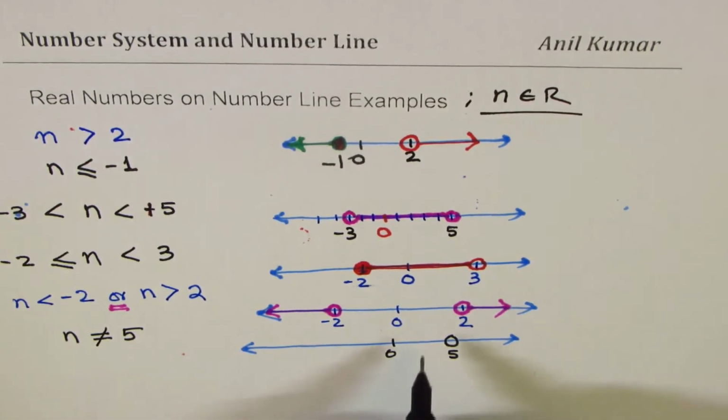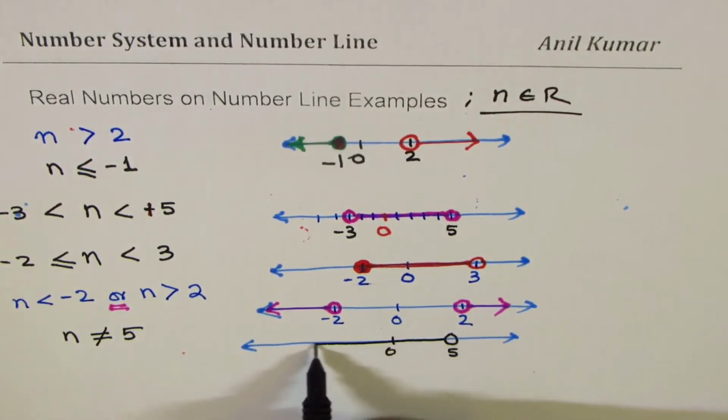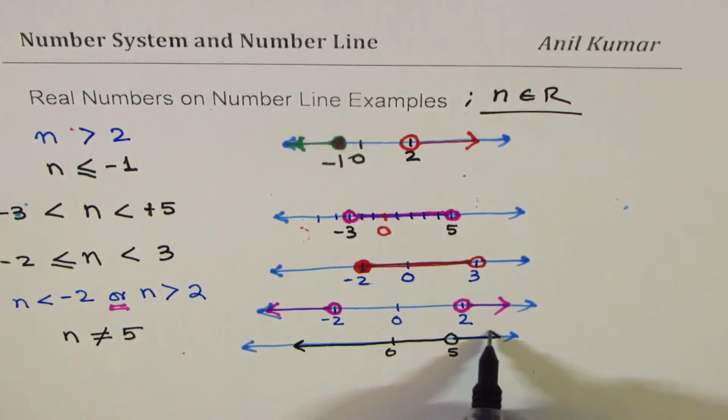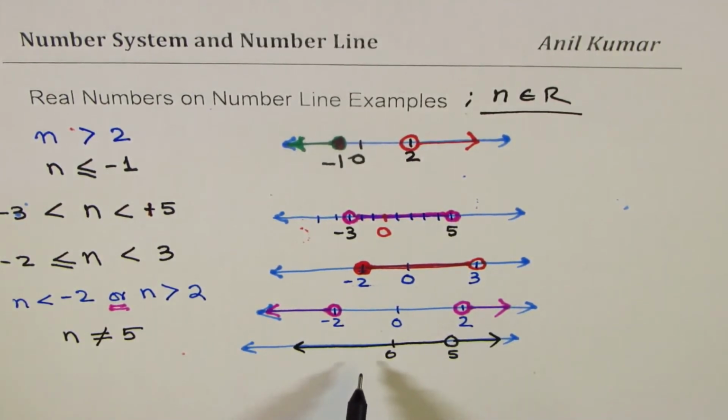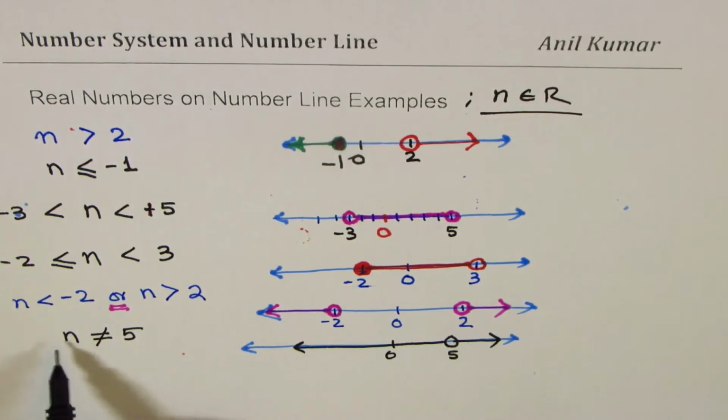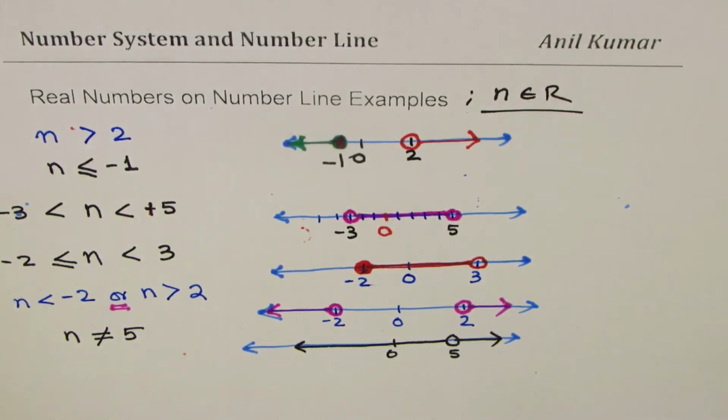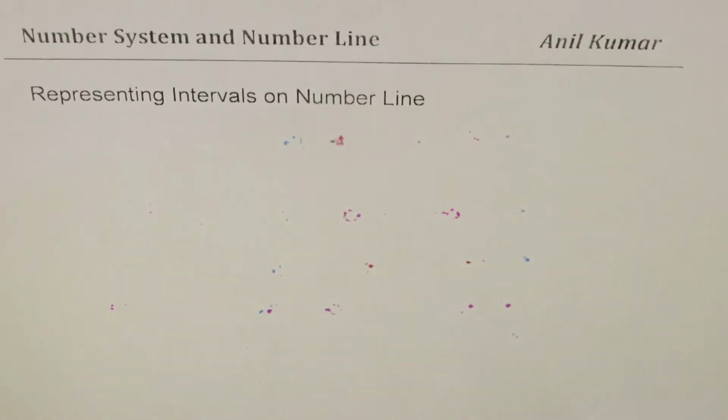That means everything else, right? But not 5. Do you see this? So a hole at 5, or not filled in circle at 5, represents n not equal to 5. Do you get an idea, right? So that is how we represent the real numbers on a number line. Correct? Now, based on all this, we can have a summary.